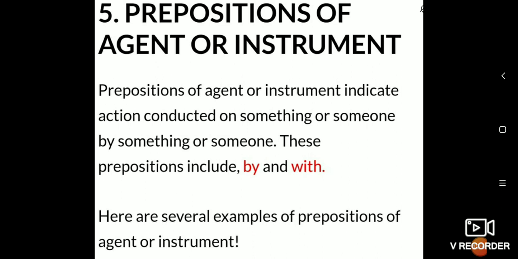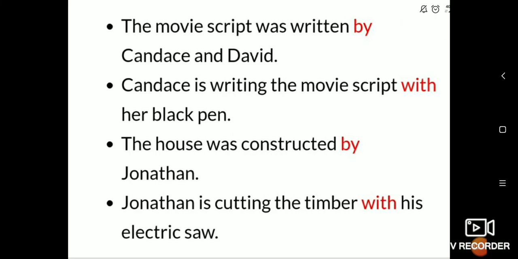Preposition of agent or instrument. Prepositions of agent or instrument indicate action conducted on something or someone by something or someone. You can see these prepositions are mainly by and with. These two prepositions are used for the preposition of agent. The movie script was written by Ram and David. So the agent is who? Ram and David. Who is writing? Ram and David, written by Ram and David, so they are the agent. The mango was eaten by Ram. So again by is the agent here.